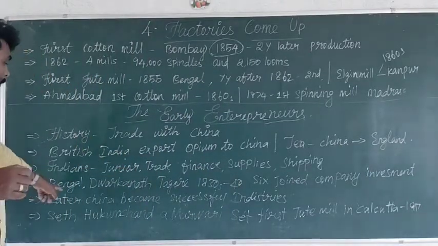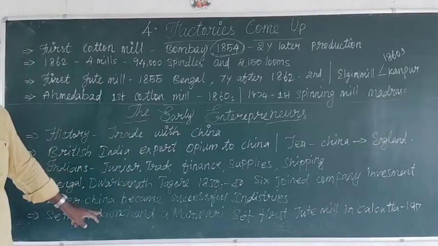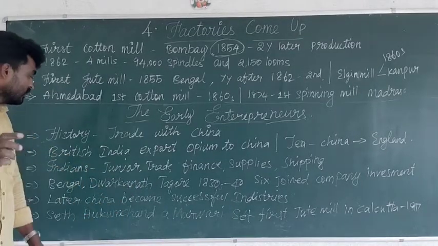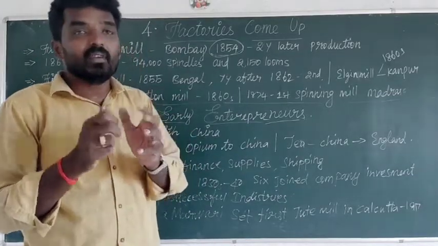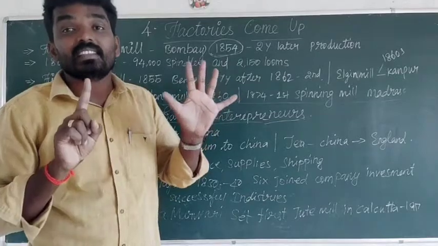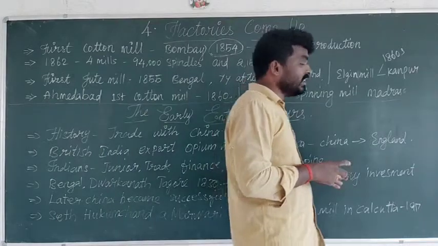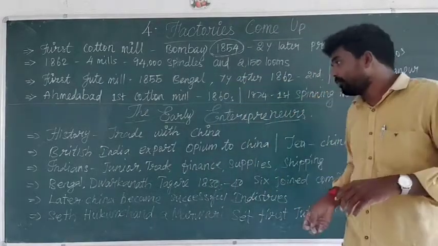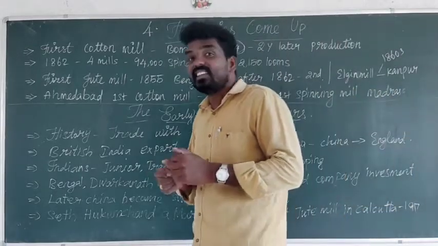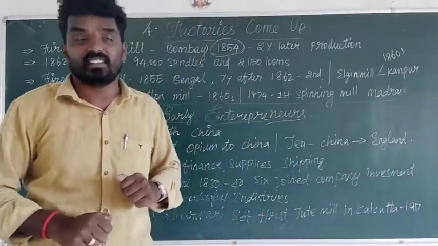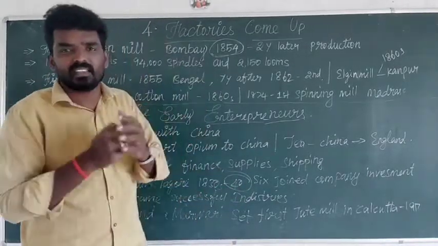Next, in Bengal, Rabindranath Tagore. In the 1830s, he made investments in 6 companies. He joined those 6 companies and invested. Because of that, Tagore became a famous industrialist in the 1840s.